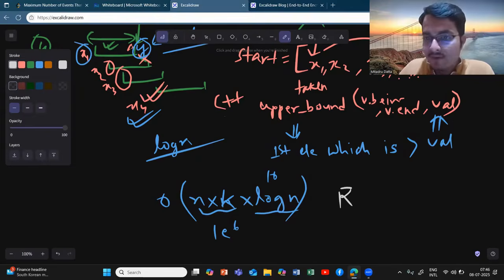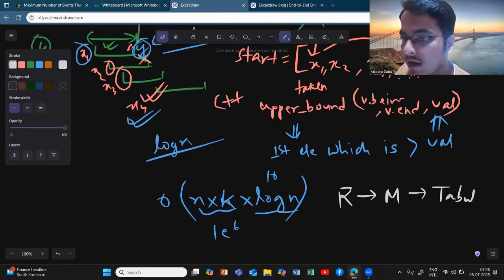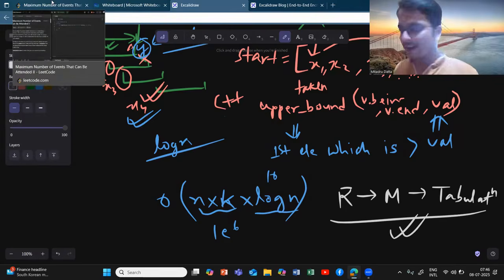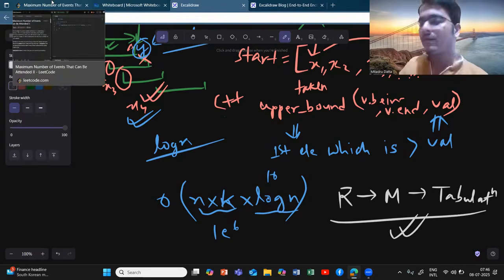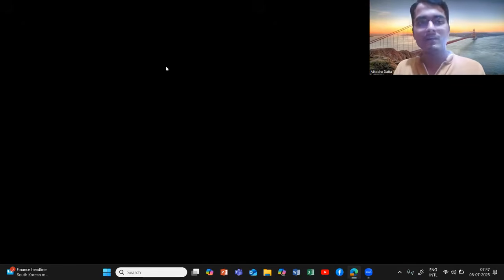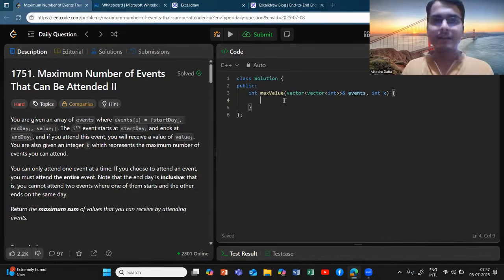I will first write the very intuitive recursive function, then I will go to memoization or caching, and then I will go to the tabulation version. It will be very simple and intuitive if you just keep following my coding. Once you do these kinds of problems, you will never be stopped in solving similar problems the next time. So let's just see how to solve it.